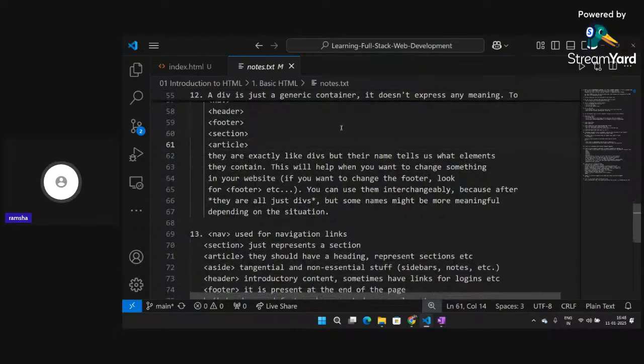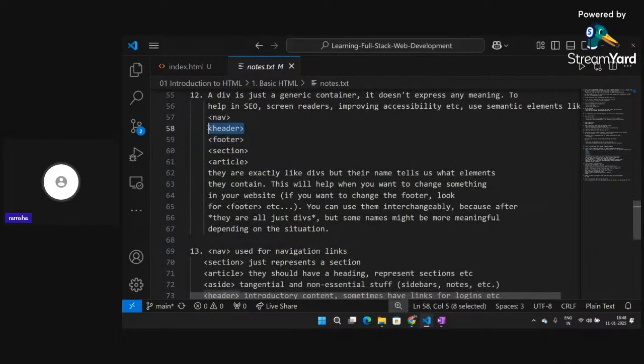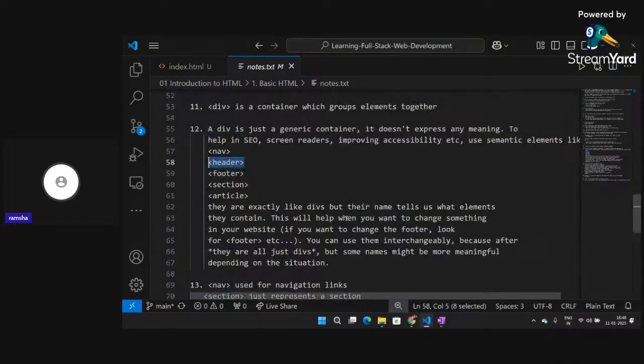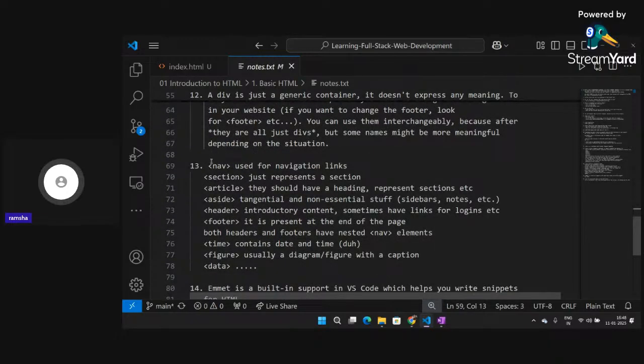So if I want to change something on the website, I will look for the footer. Okay, so this is the footer, and if I want to change header, then I will go to header. So these are some more tags in HTML, which are just like containers. They store tags, right? Nav, for example, is used for creating navigation links.